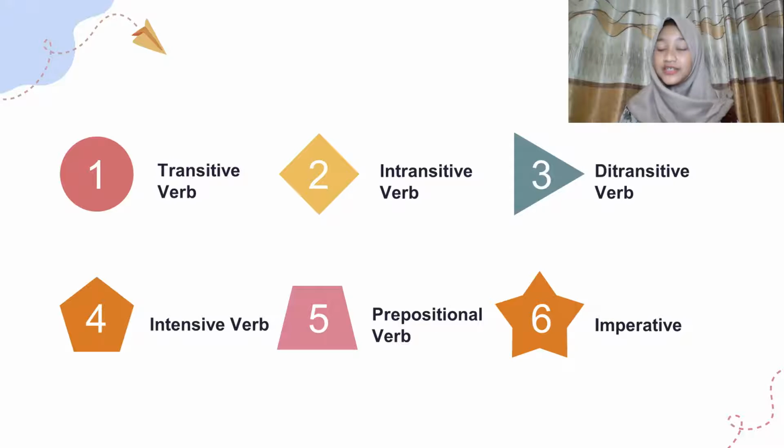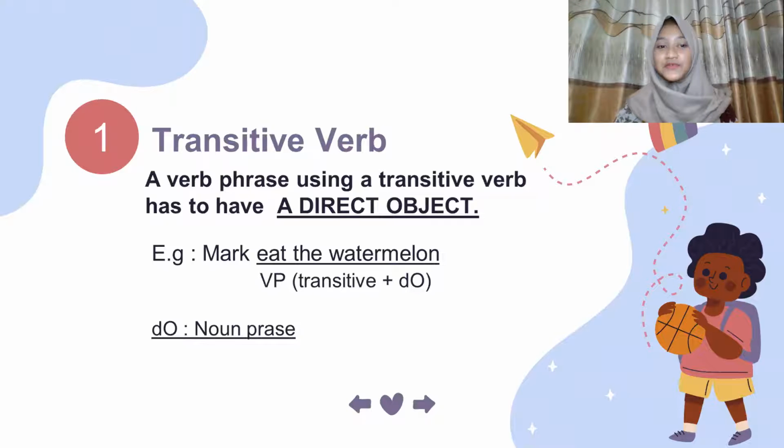So the first verb that we will learn together is the transitive verb. The second is the intransitive verb. Number 3 is the ditransitive verb. Number 4 is the intensive verb. Number 5 is the prepositional verb. And number 6 is the imperative. Okay, we will move to the first verb that we will discuss together here.